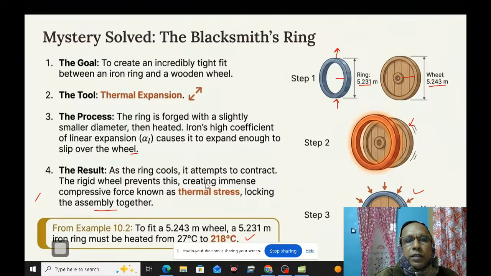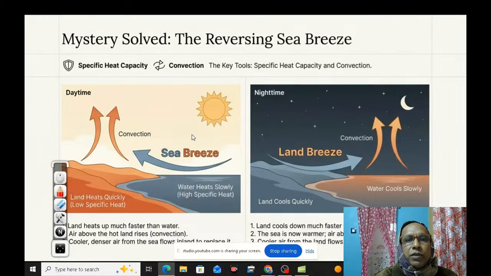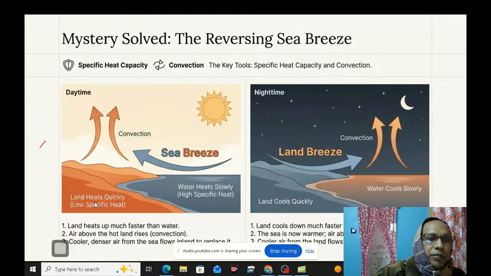In this way, this is solved. And the next one is what I say is mystery solved. This one also, the reversing sea breeze. I already told you that in case of land, it heats up much faster than water. Here above, the hot water rises. This water rises and cool water comes from sea to the land. This is known as sea breeze, from sea to land.